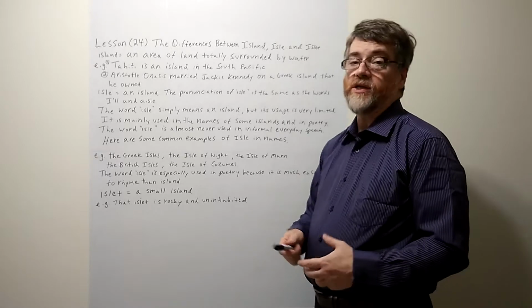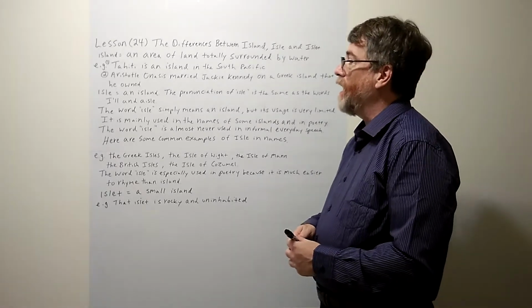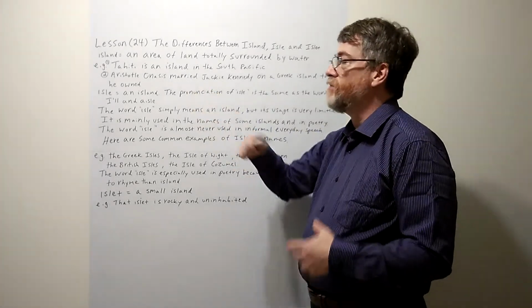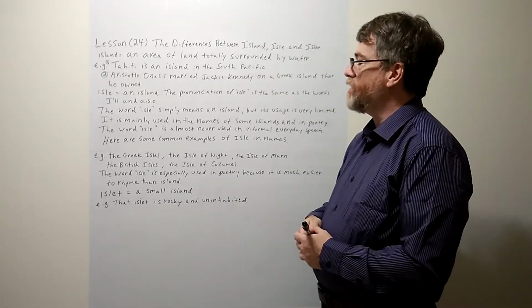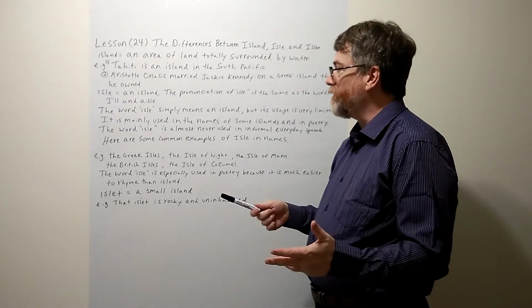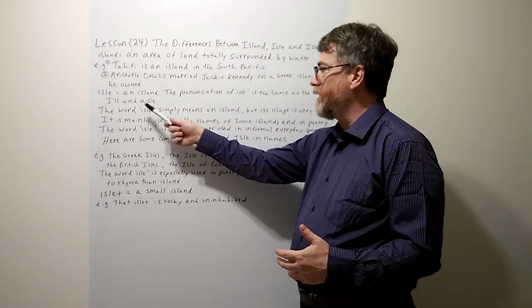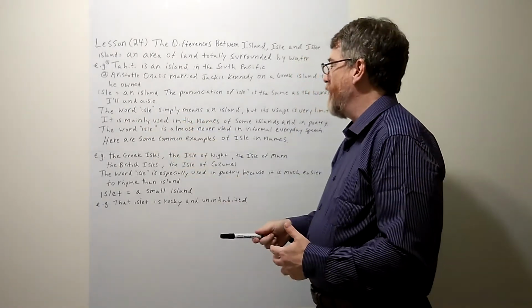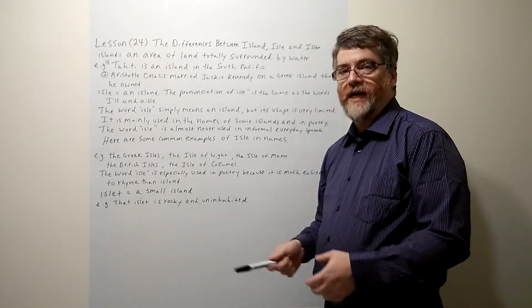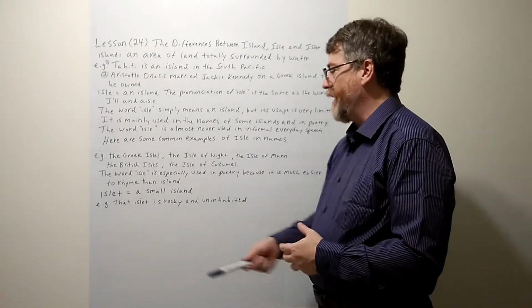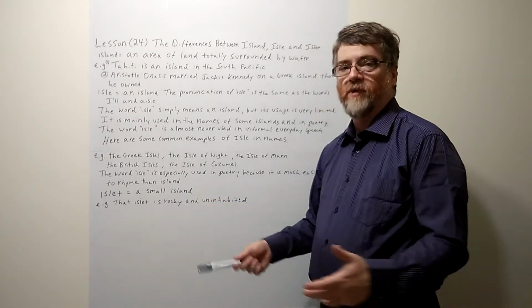All right, so again, just quickly review. Island is your most common use. This is what you're using all the time. Isle, of course, is more formal. Remember how to pronounce it, that it's pronounced like I'll and aisle. And again, its usage is mostly in the names of islands and in poetry. And islet simply means a small island.